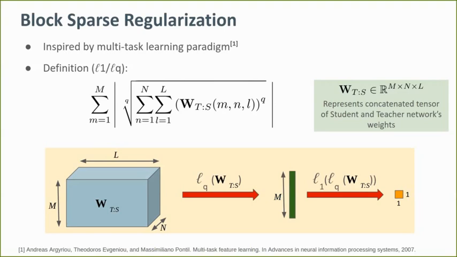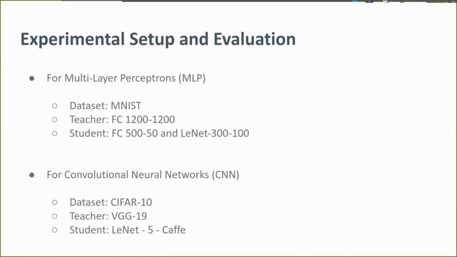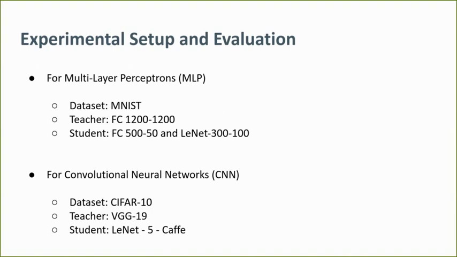We perform experiments and evaluation for primarily two classes of neural networks, which are multi-layer perceptrons and convolutional neural networks. For MLPs, we use a two-layered fully connected network with 1200 nodes as the teacher.